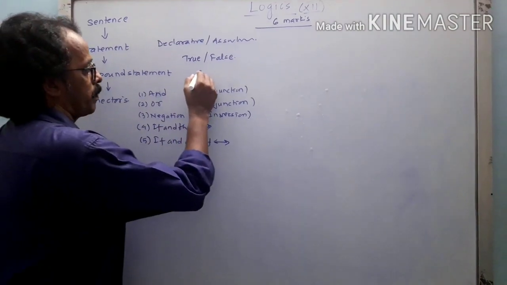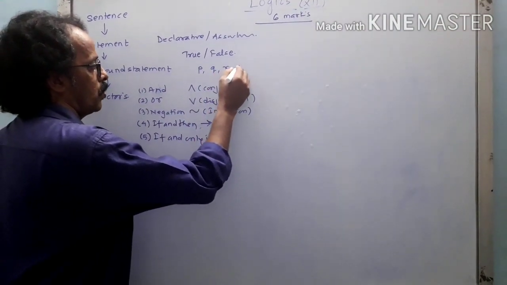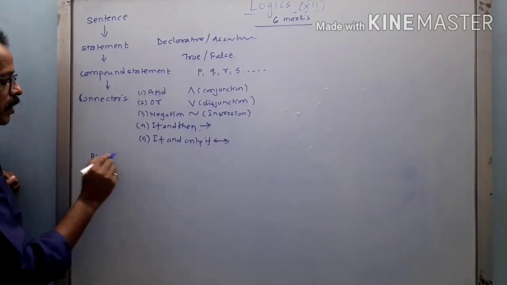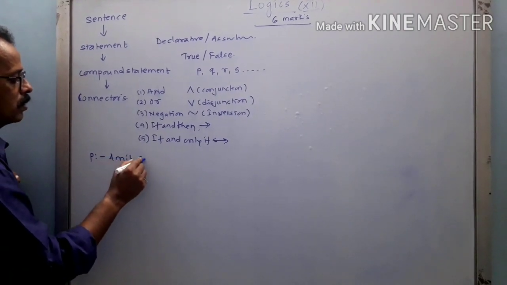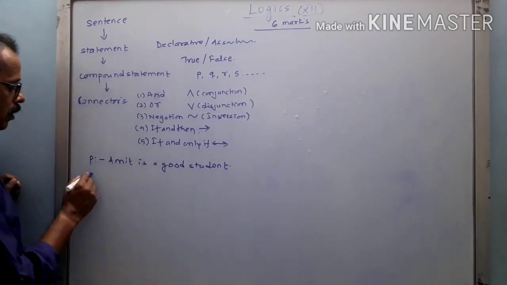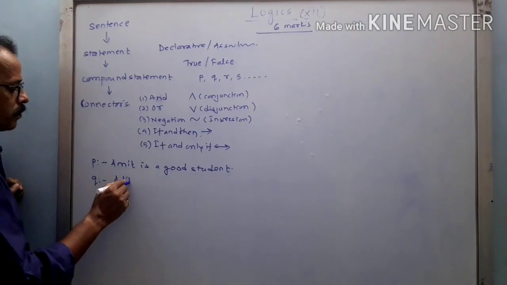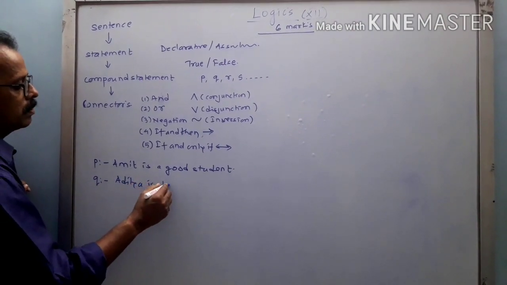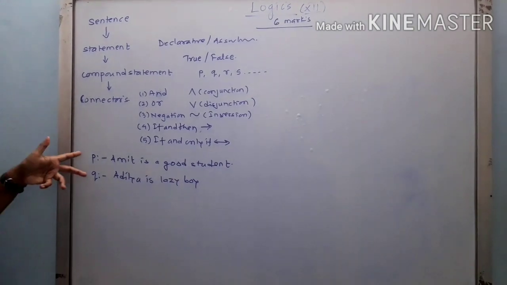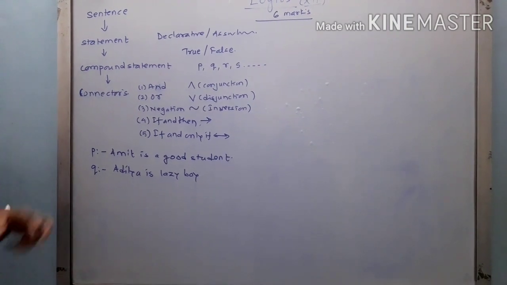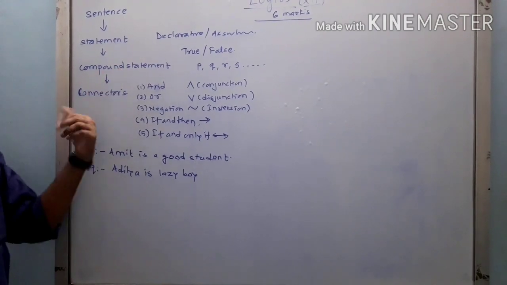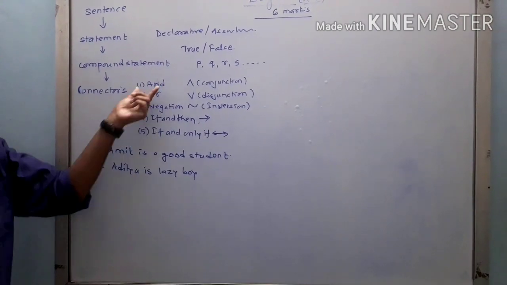In logic we are going to represent a statement with a small letter p, q, r, s and so on. Suppose I give an example: let p be the statement, as I said, Amit is a good student. And q statement I am writing, that is, Aditya is a lazy boy. I have given random statements. So here p and q, these are the 2 statements I have given you. Suppose I want to join them, that means I am going to make a compound statement, right?